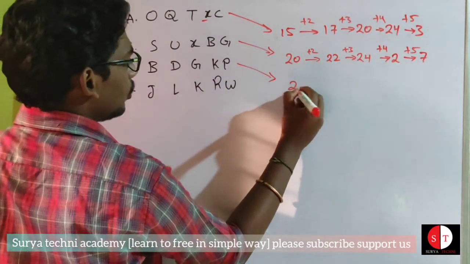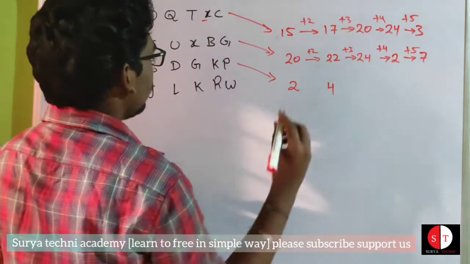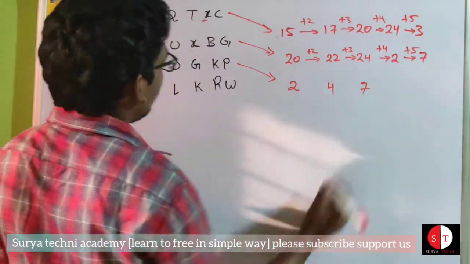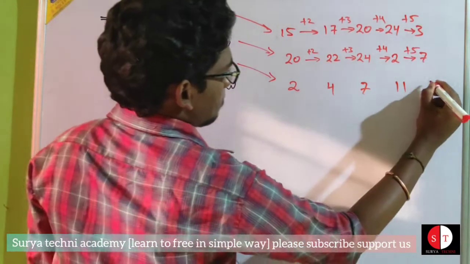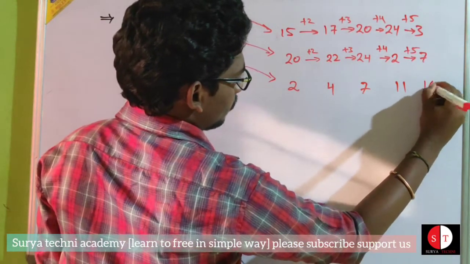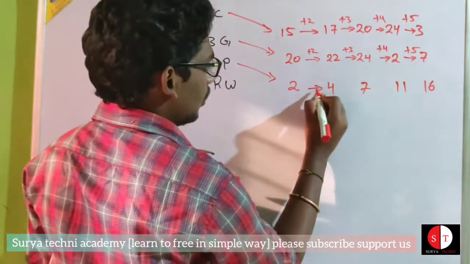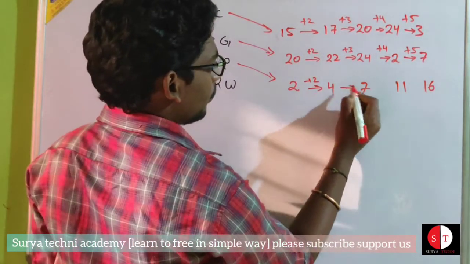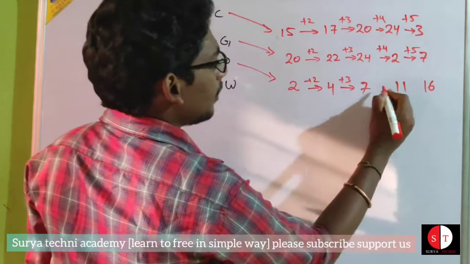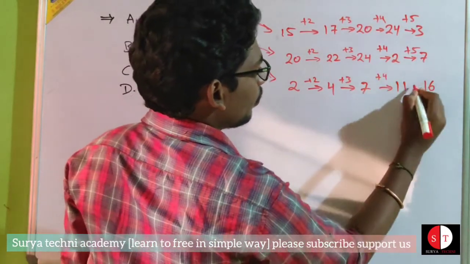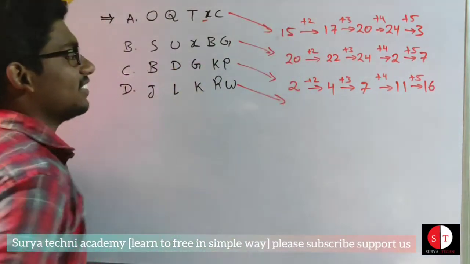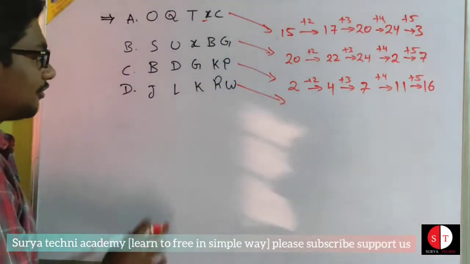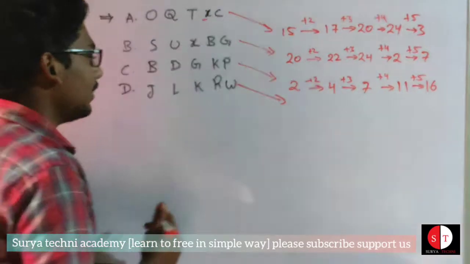B is 2, then 4, 7, 11, 16: differences of 2, 3, 4, 5. I think these three are the same. Maybe option D is the odd one, I think.